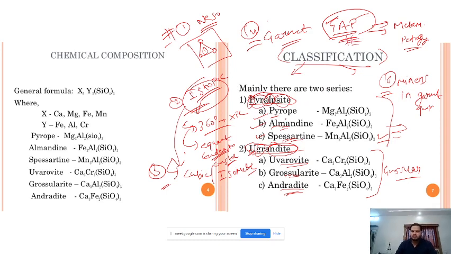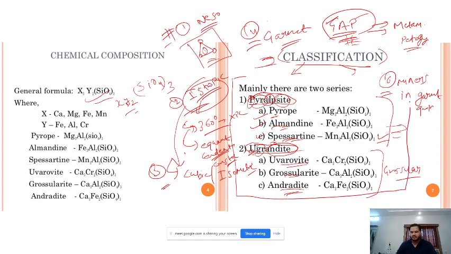Now you can also zoom a little bit on it. So firstly, the third point, before classification, you should also remember the general chemical formula. So we know that it is a nesosilicate. Nesosilicate has a silicon to oxygen ratio of 1:3, and then X3, Y2. Well, I'll cover it in the next slide. So you just remember firstly this name.